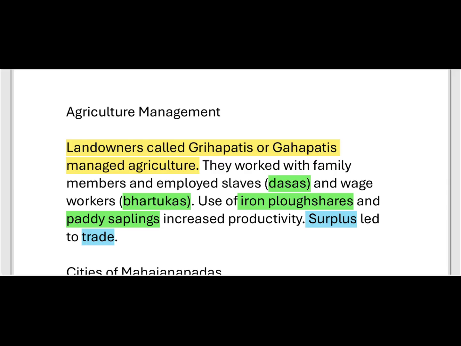I want to clarify something about wage workers. If any laborers take money after doing work, it is called wage. If professionals take money, we can call it salary.